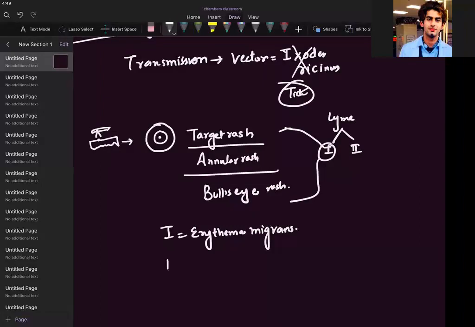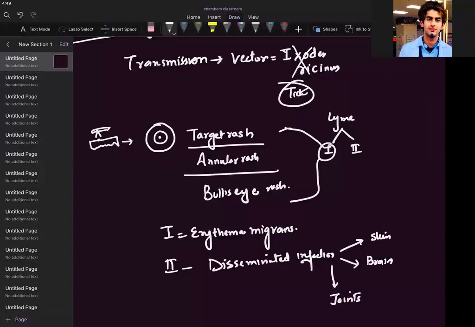When you go into stage 2 of Lyme disease, there is disseminated infection. The infection has now reached everywhere. It disseminates to skin, to brain, to joints, to your hand skin, your peripheral structures.